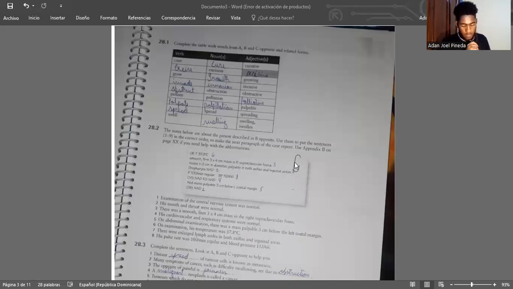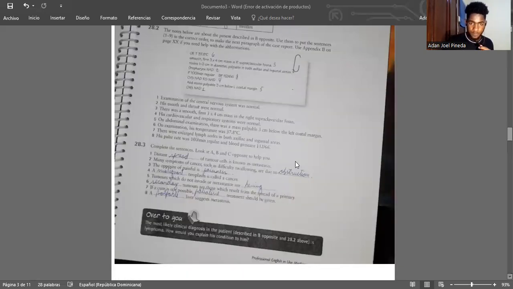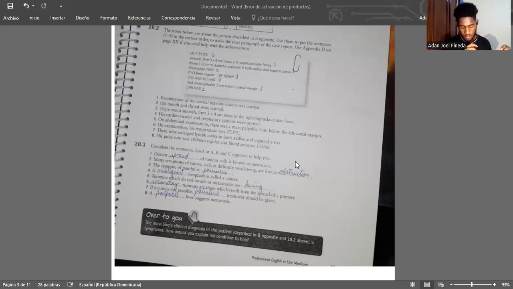Tumors which do not invade or metastasize are benign. 6. Secondary tumors are those which result from spread of a primary. 7. If a cure is not possible, palliative treatment should be given. 8. A palpable liver suggests metastasis.